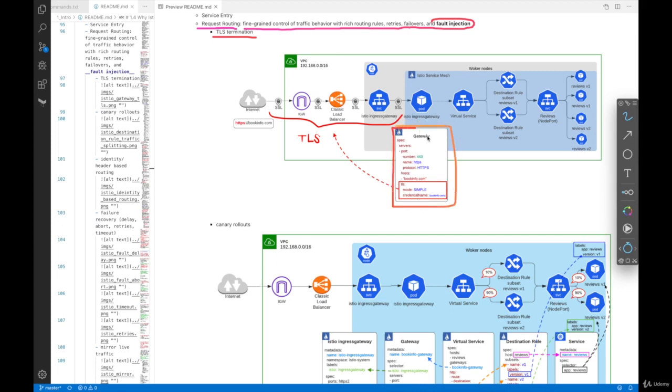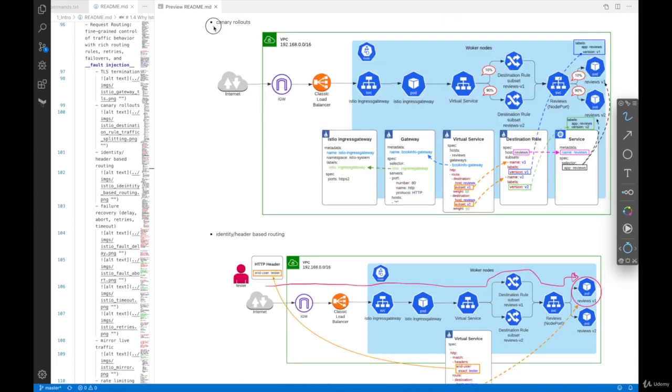So this used to be the ingress controller, and you used to do TLS termination by providing annotations and whatnot in the service YAML file. Whereas here, in the gateway YAML file, you create this TLS block and you select the mode simple and a credential name. This references a secret name which contains a TLS certificate. So if you provide this, then you can terminate HTTP traffic at this point.